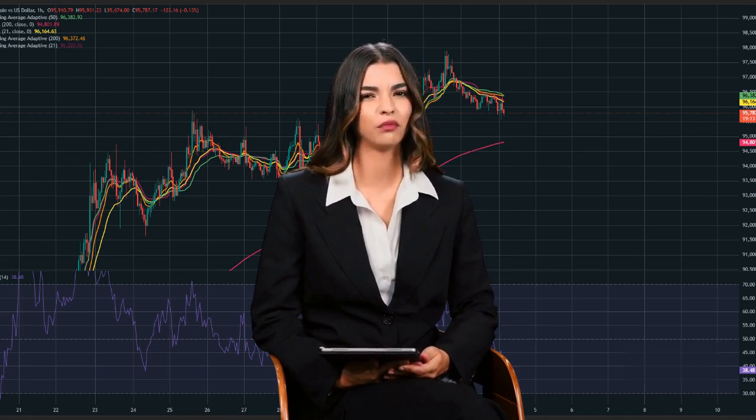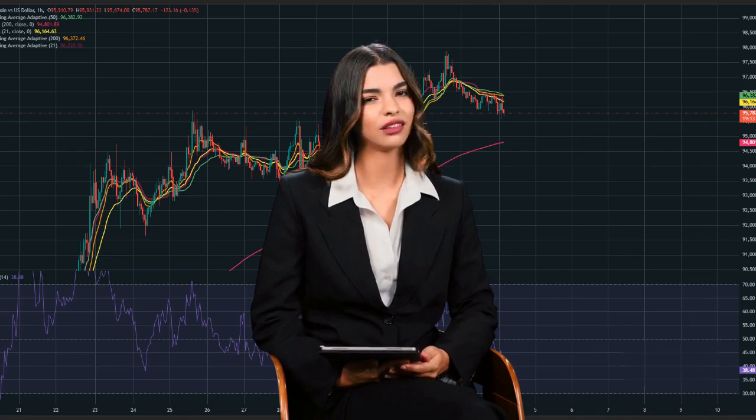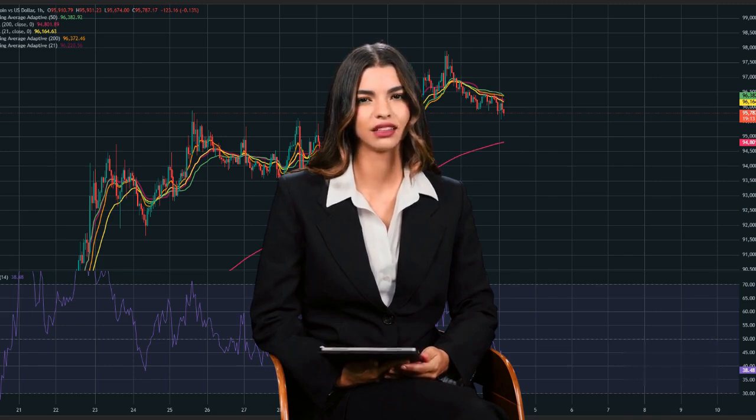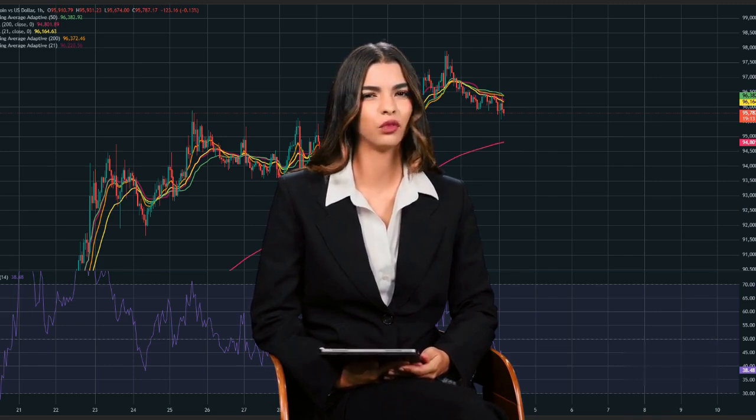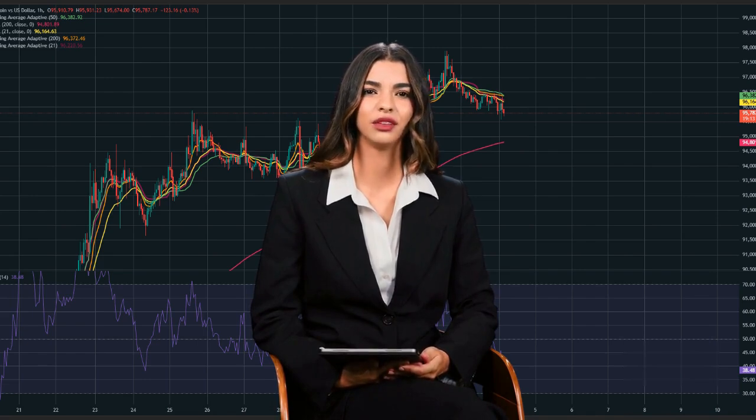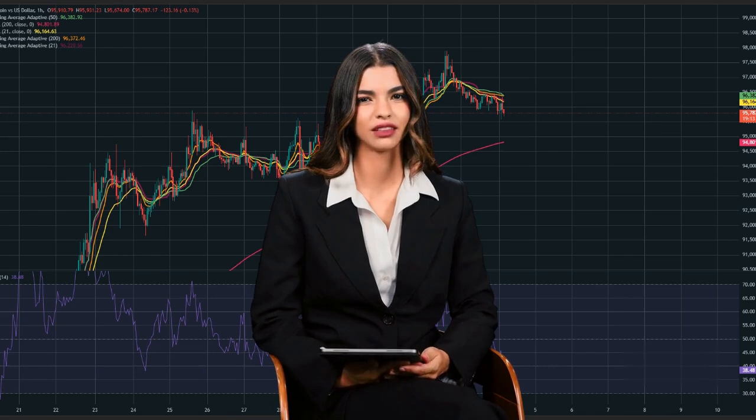EMA and adaptive moving averages. The 21 EMA, 96,164.63, and 50 adaptive MA, 96,182.92, are now above price, reinforcing the bearish short-term bias. The 200 EMA, 94,801.89, continues to slope upward, providing dynamic support and maintaining the long-term uptrend.